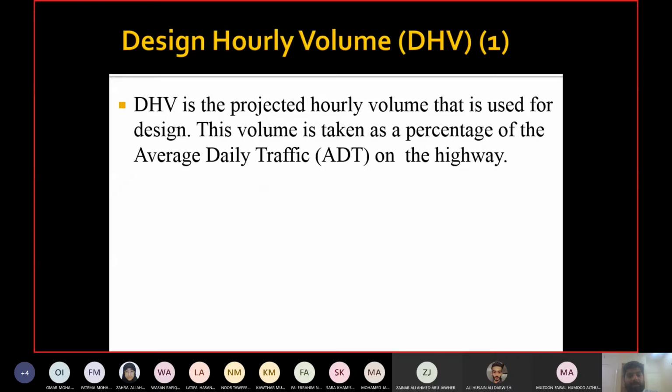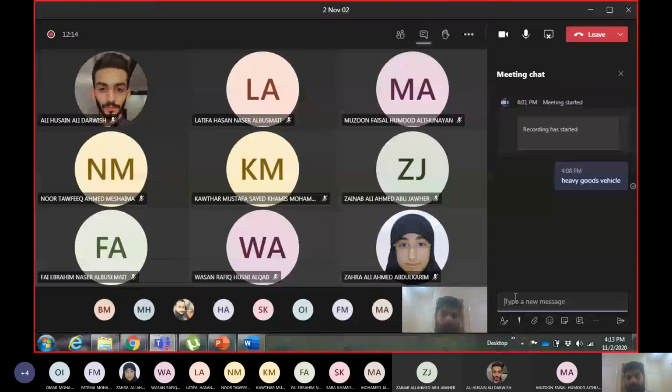Okay, so if you want to calculate DHV, if you want to write it in the form of an equation, then DHV equals some percentage multiplied by ADT. So I want this percentage. This is a specific percentage. It's not equal for all hours of the day. Now, how to get this percentage?